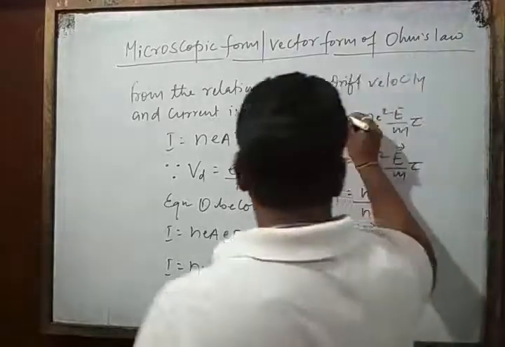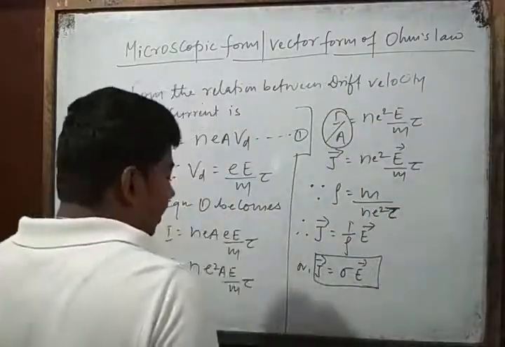Here current upon area is called current density.